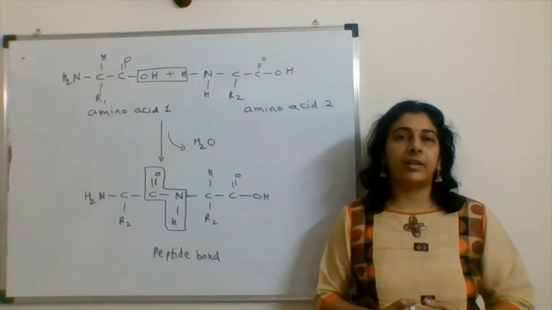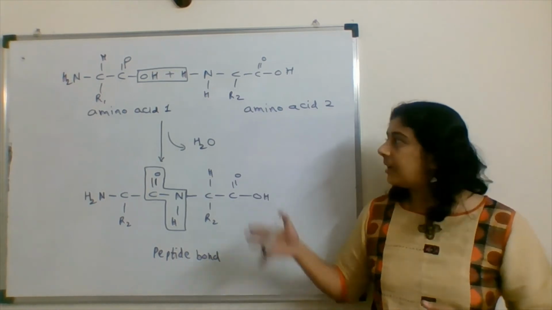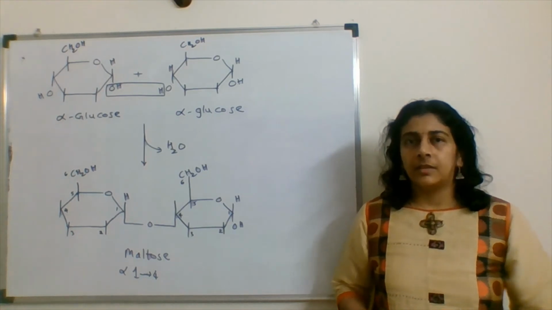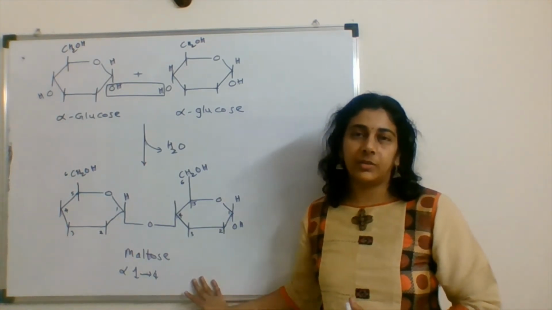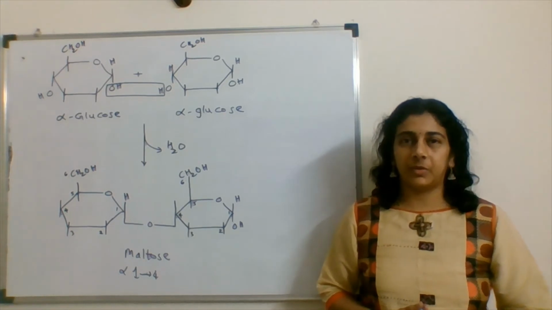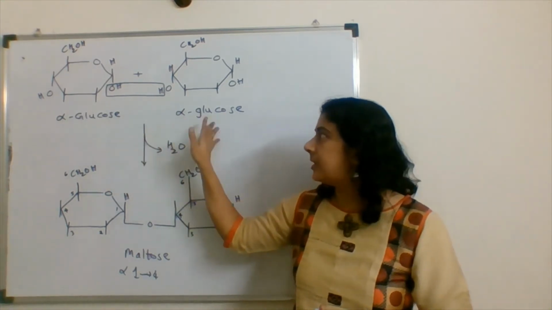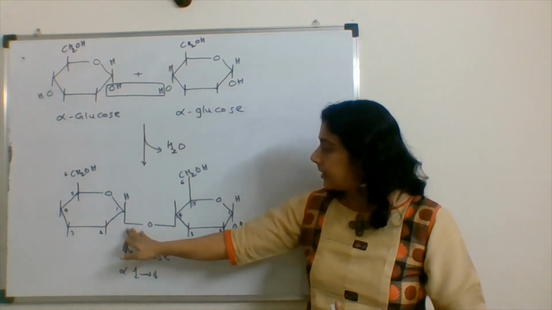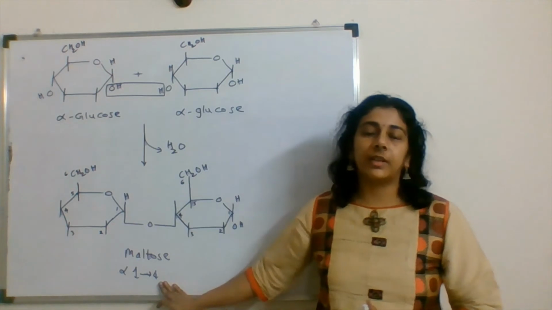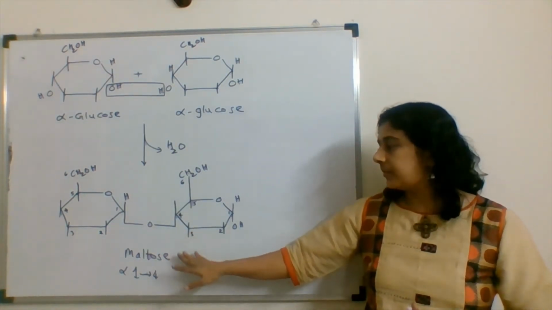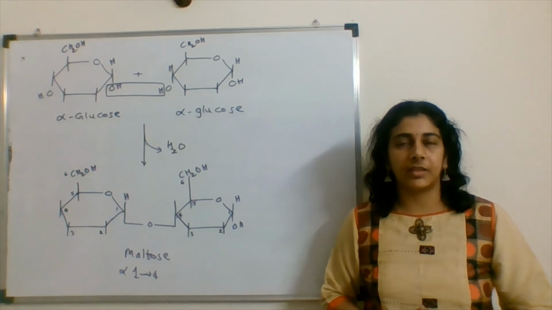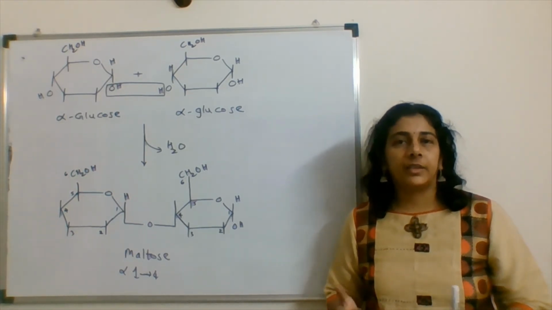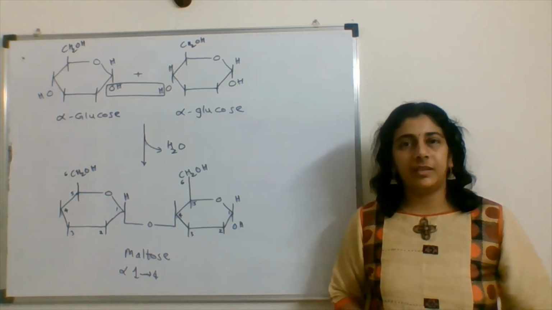Now let's see about carbohydrates, how water molecules are released there as well. So here I have taken the example of maltose. Maltose is a disaccharide of glucose. When two glucose units join with each other, there is a release of water molecule in this way. This alpha 1,4 glycosidic bond is formed when maltose is formed using two glucose units. So here also there is a release of water molecule when two monosaccharides combine with each other.